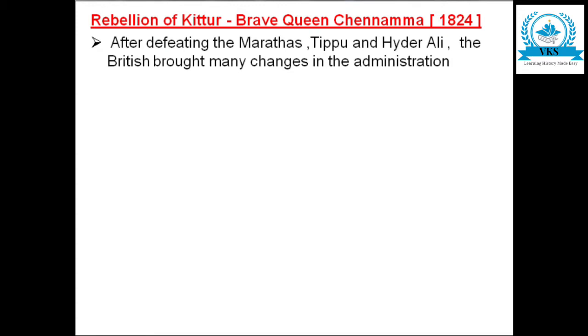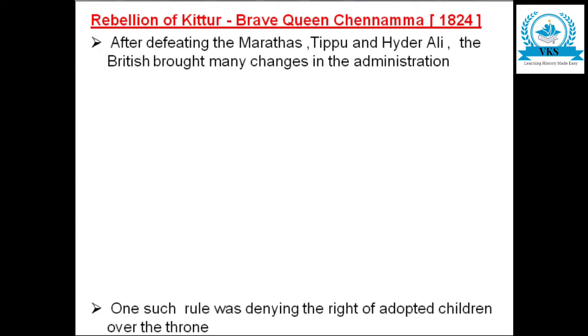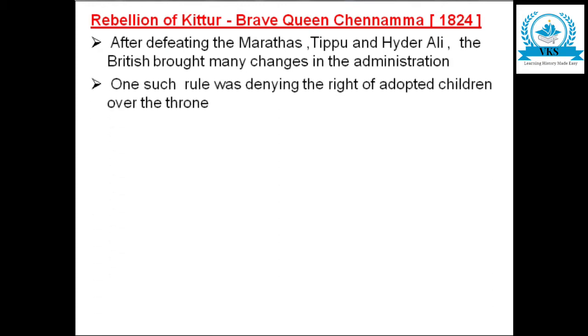What happened that led to the rebellion? After defeating Marathas, Tipu and Hyder Ali, the British brought many changes in the administration. One such rule was denying the right of adopted children over the throne. When we studied the doctrine of lapse, we learned about the British denying the right of adopted children over the throne.